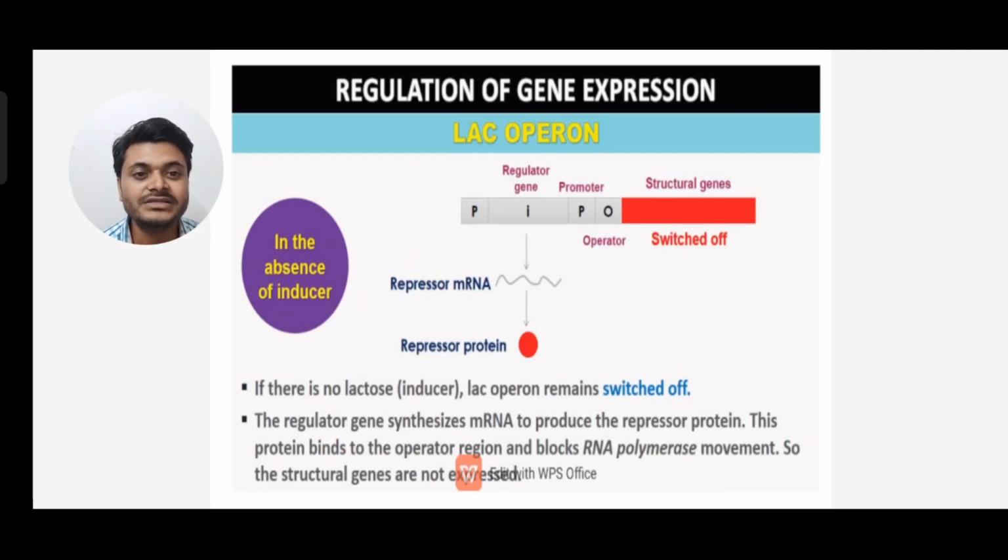This protein binds to the operator region and blocks the RNA polymerase movement. So the structural genes are not expressed. This is the role of the lac operon when the inducer is absent. The structural genes ZYA will not produce beta galactosidase, transacetylase and permease because the entire gene is switched off.